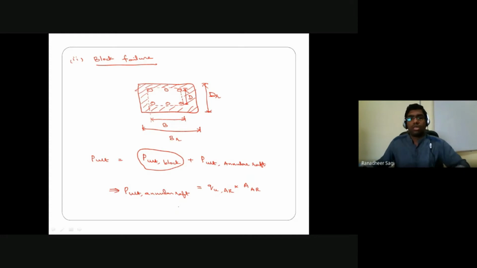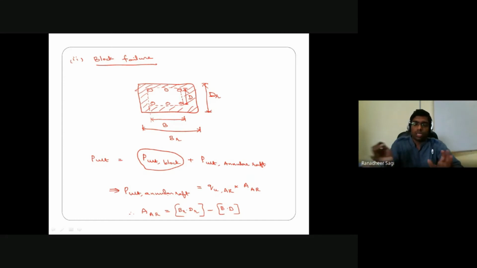So the annular area of that particular raft is what I can write as the total area of the raft, which is BR into DR, minus the area of that particular block cross section. That's nothing but B into D. So from that I can say what is the annular area of that particular raft portion, which is individually undergoing the failure, and the other remaining portion of the block which is individually undergoing the failure.